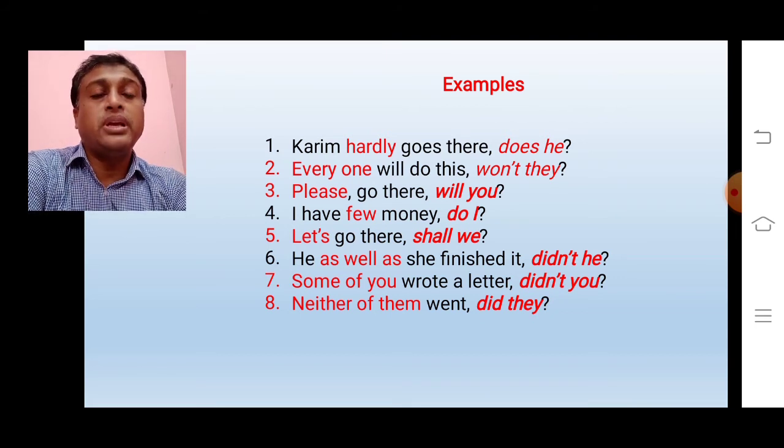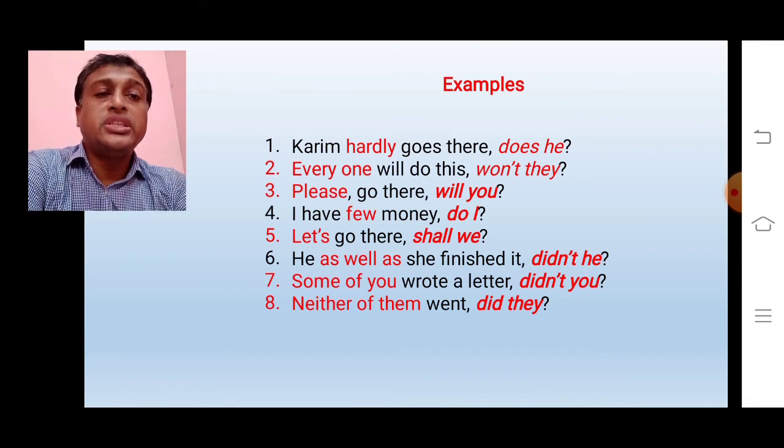This is an example of assertive sentence. Here few is a negative word. So the answer of this statement is do I. Let's go there. This is an example of imperative sentence. We know if a sentence starts with let's, the answer of this statement is shall we.